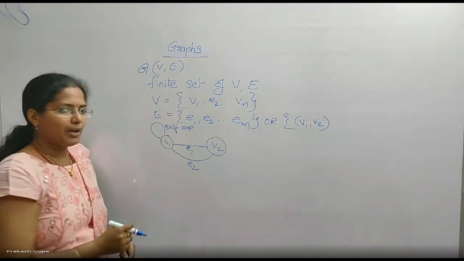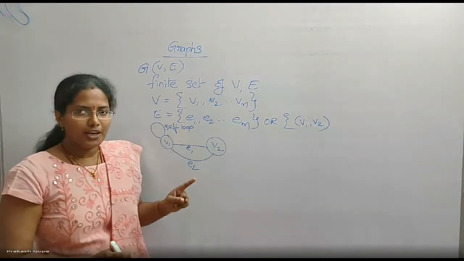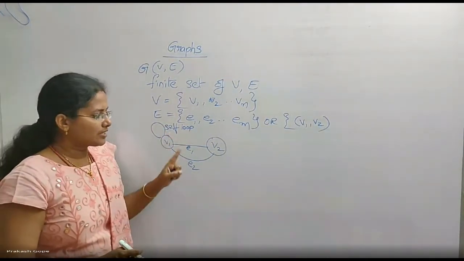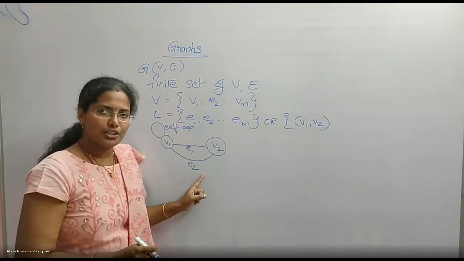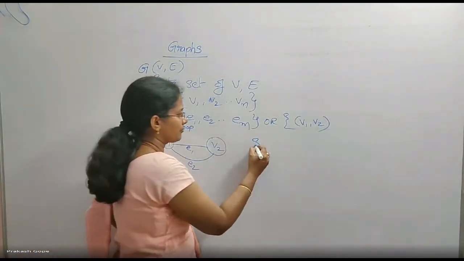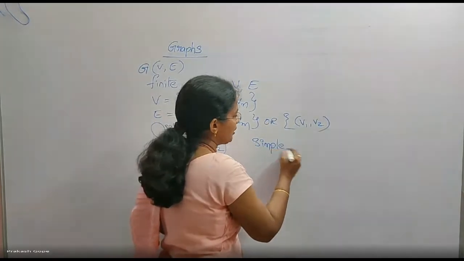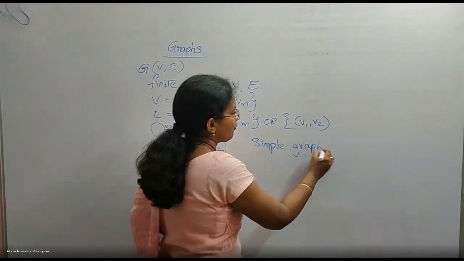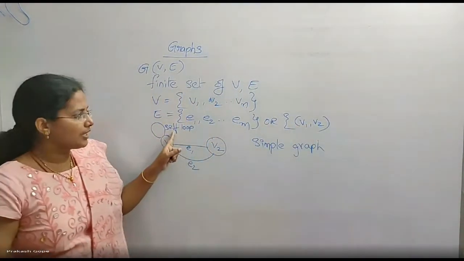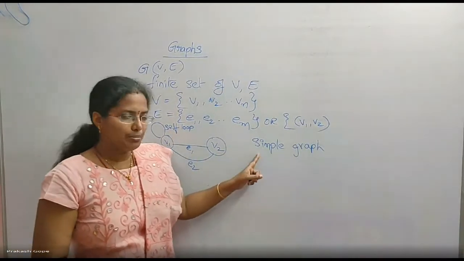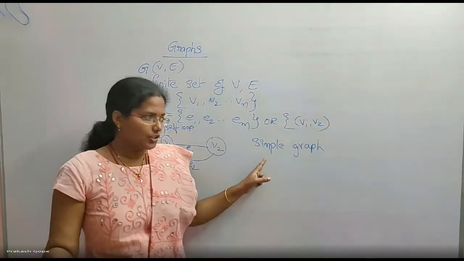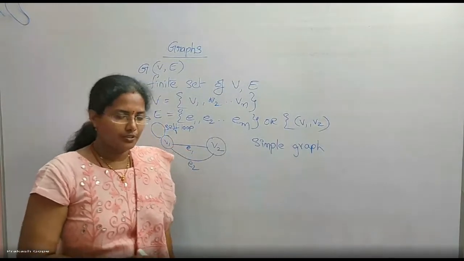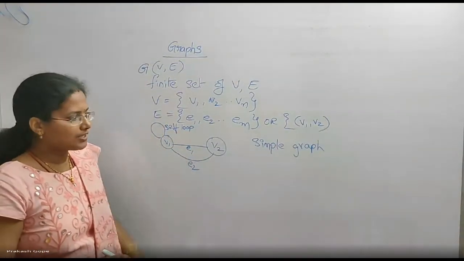Now, any graph without having a self loop and parallel edges is called a simple graph. A graph without having parallel edges and self loop is called a simple graph. Our most of the discussion is on simple graphs only. Okay, no parallel edges and self loops.